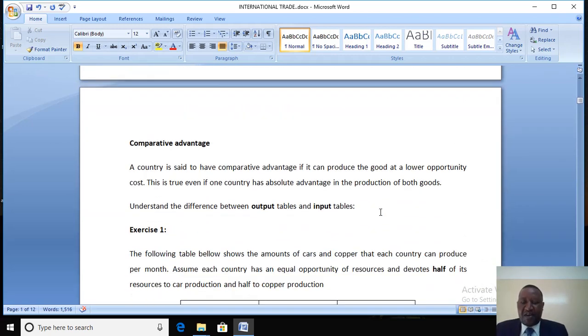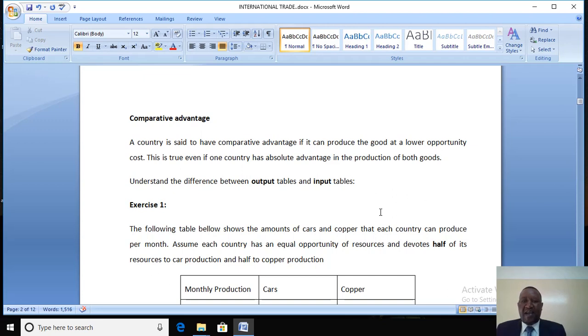Comparative advantage. What is comparative advantage? A country is said to have comparative advantage if it can produce the good at a lower opportunity cost. This is true even if the country has absolute advantage in the production of both goods. So let's look at an exercise.